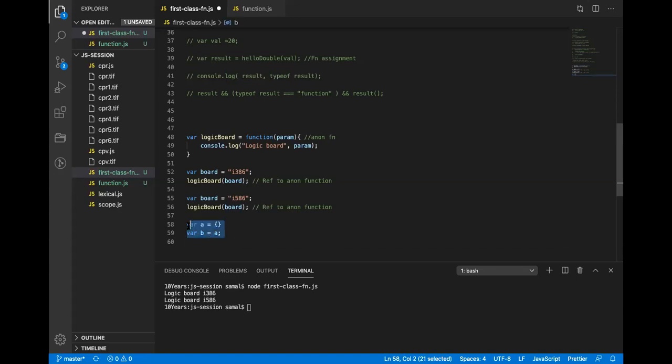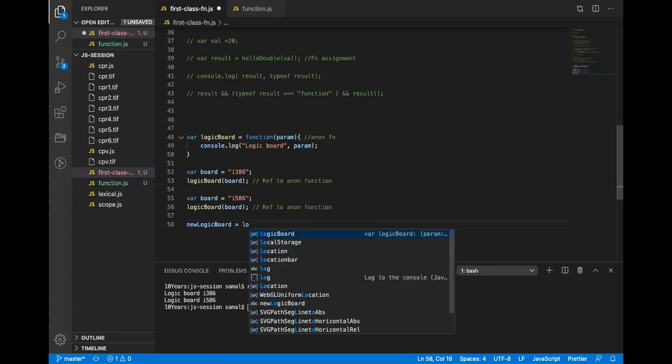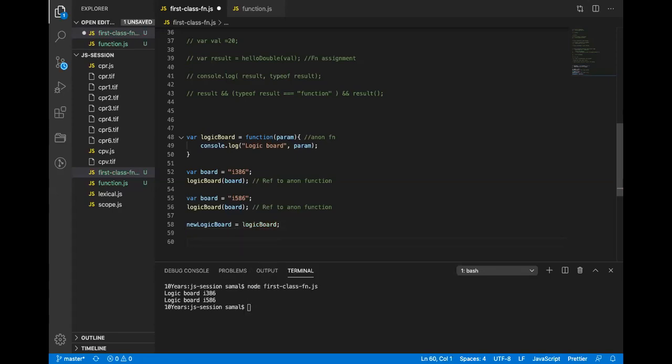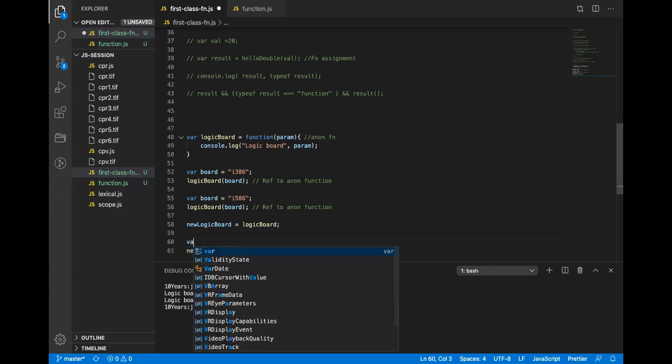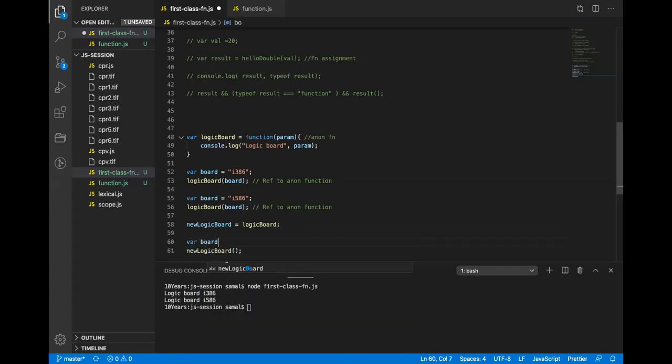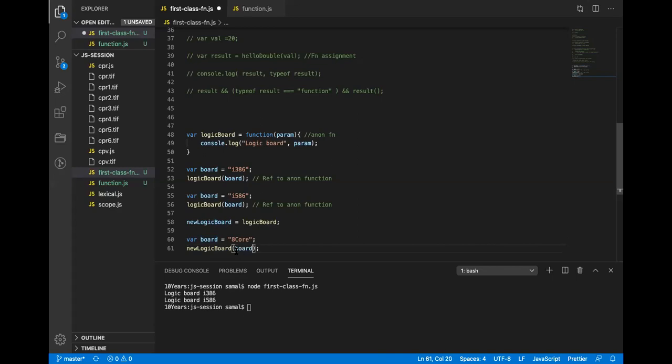That means if I do new logic board equals logic board, and I call new logic board with board equals 84, and pass it here, if I run this, you see this, it worked. I hope you understood this.